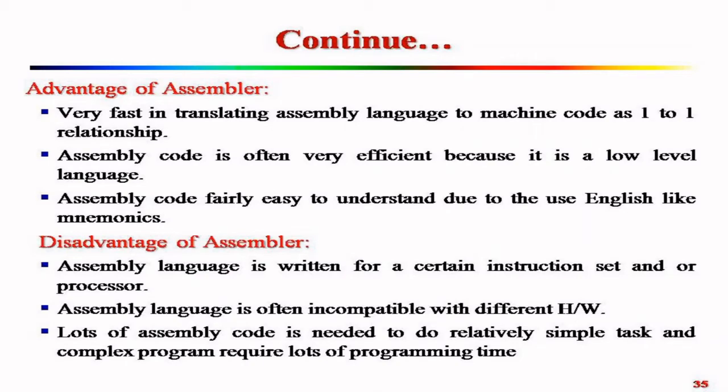Some advantages and disadvantages of assembler. The advantage of assembler is it is very fast in translating assembly language to machine code, as there is a one-to-one relationship. Assembly code is often very efficient because it is a low level language. Assembly code is fairly easy to understand due to the use of English-like mnemonics. So in the previous program, you understand the process and how to write a program for addition of two numbers using assembly language.